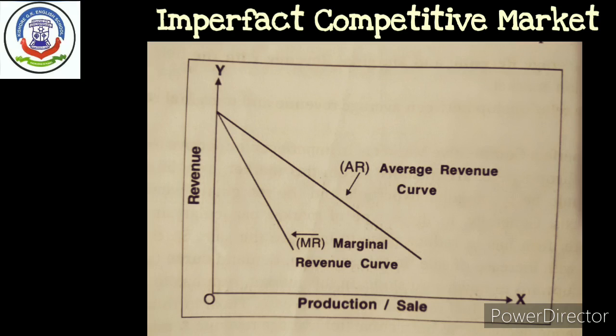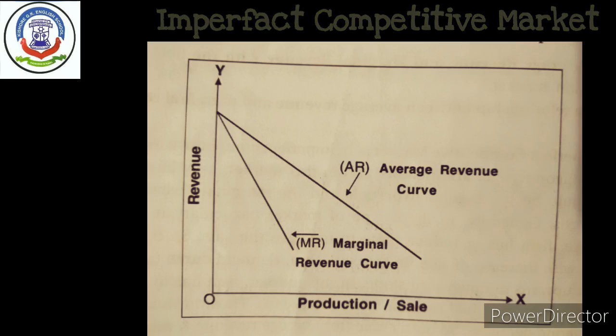The average revenue curve is seen on the upper side and the marginal revenue curve on the lower side. Fifth, monopoly, monopolistic competition, oligopoly, etc. markets are included in imperfectly competitive markets. Sixth, marginal revenue can be zero, but average revenue can't become zero. So the marginal revenue curve can touch the horizontal axis, while the average revenue curve never touches it.